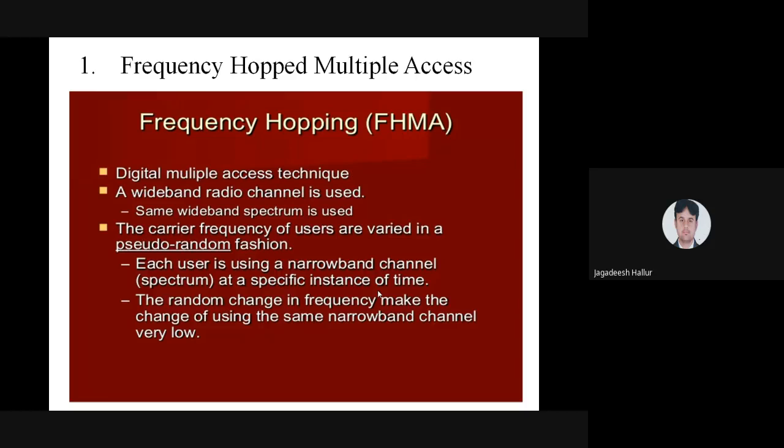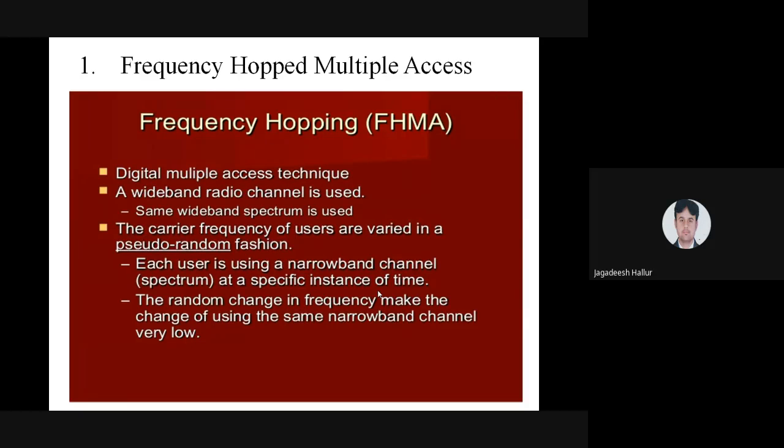Whenever you are assigning a particular narrowband channel, the frequency has to be changed. There is a random change in the frequency. The random change in the frequency has to take place in frequency hopping. Hop is nothing but a change in the particular frequency.